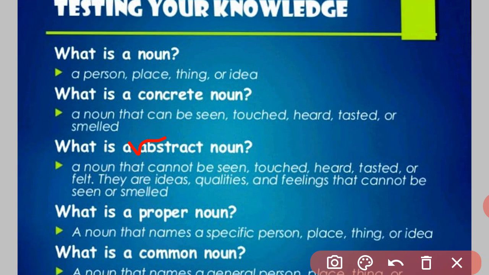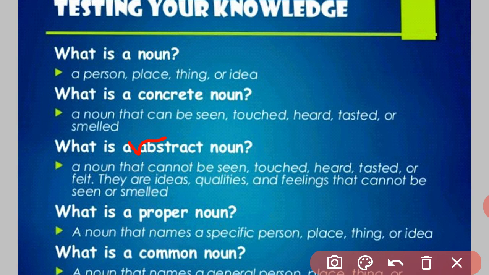What is a proper noun? A noun that names a specific person, place, thing, or idea. Examples of proper nouns: Shivam Educational Academy, English teacher. If I say Taj Mahal, a particular building, Raipur, Agra.